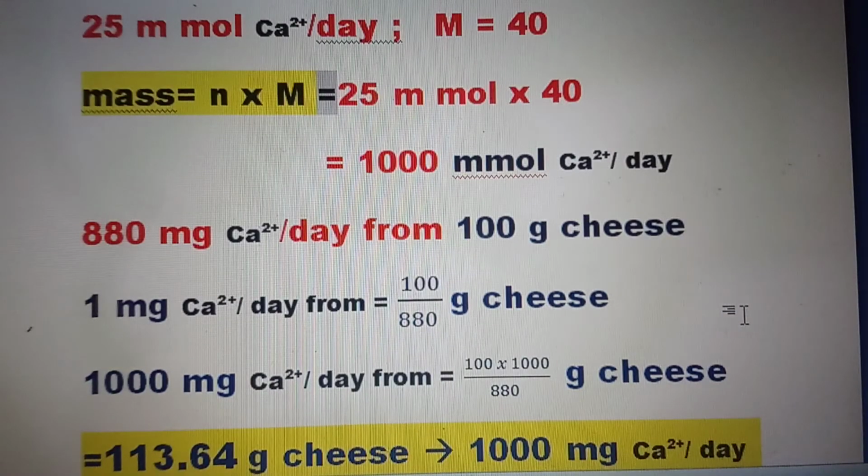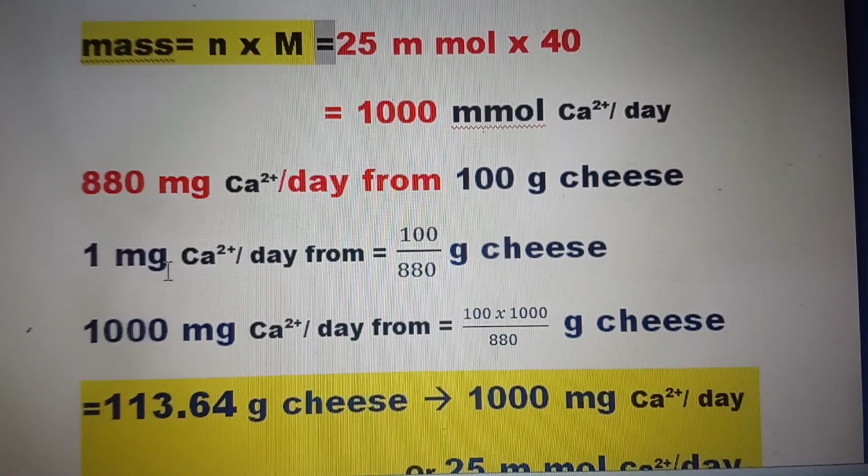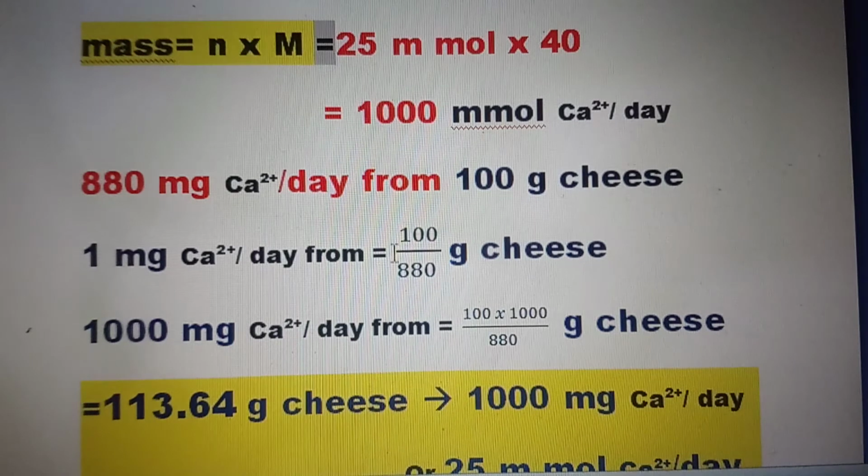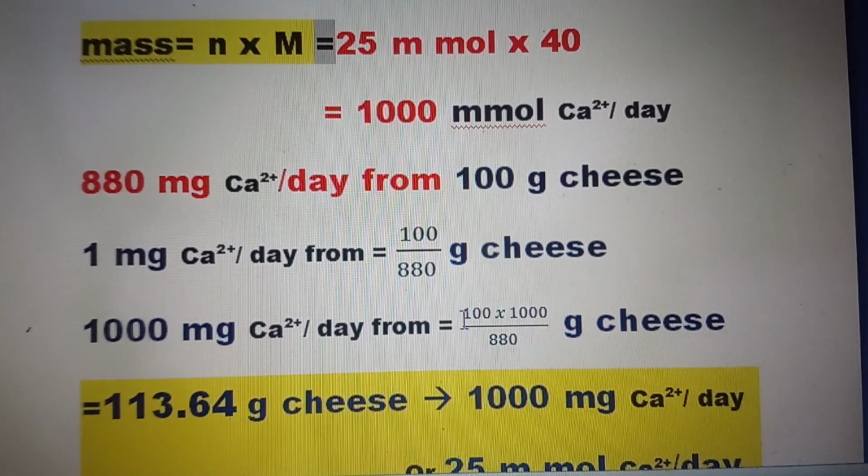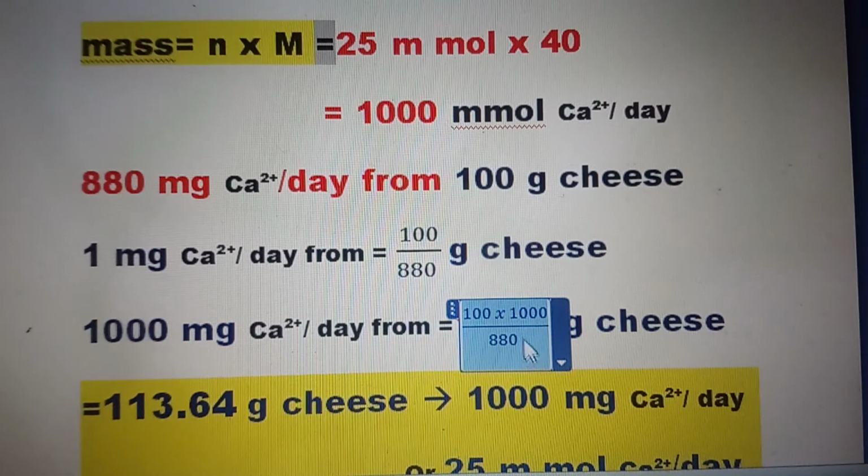I think you have followed that. If 1 milligram of calcium ion per day is obtained from 100 by 880 grams of cheese, then how will you calculate 1000 milligrams of calcium ion? It will be obtained from 100 by 880 multiplied by 1000.